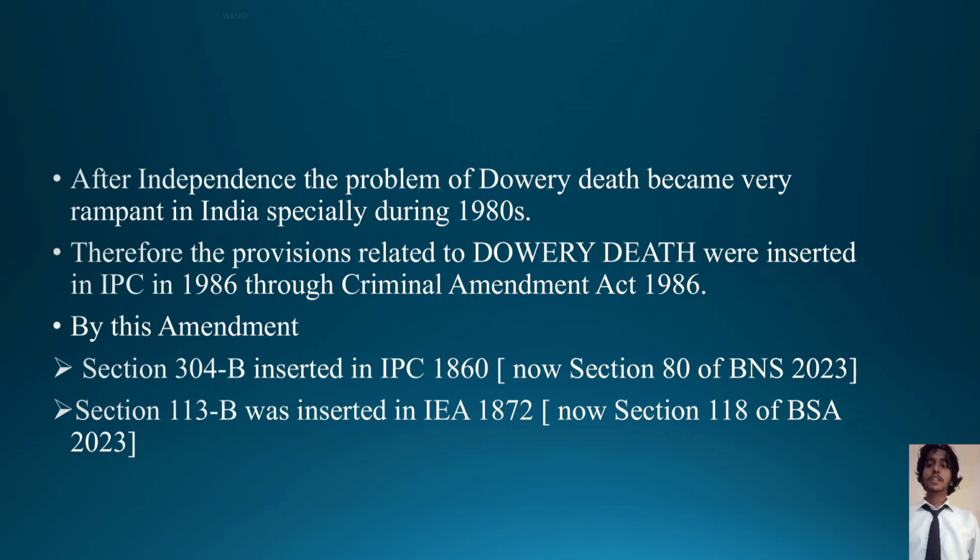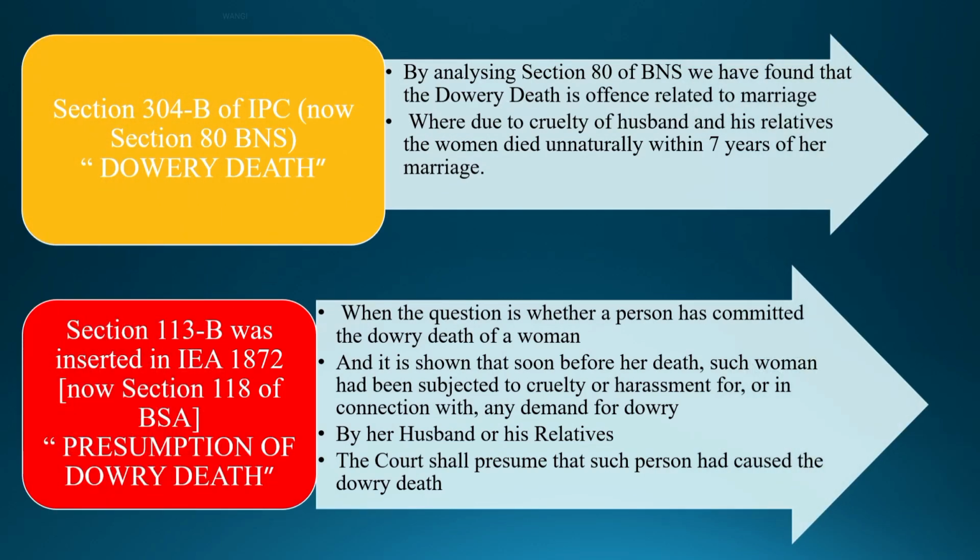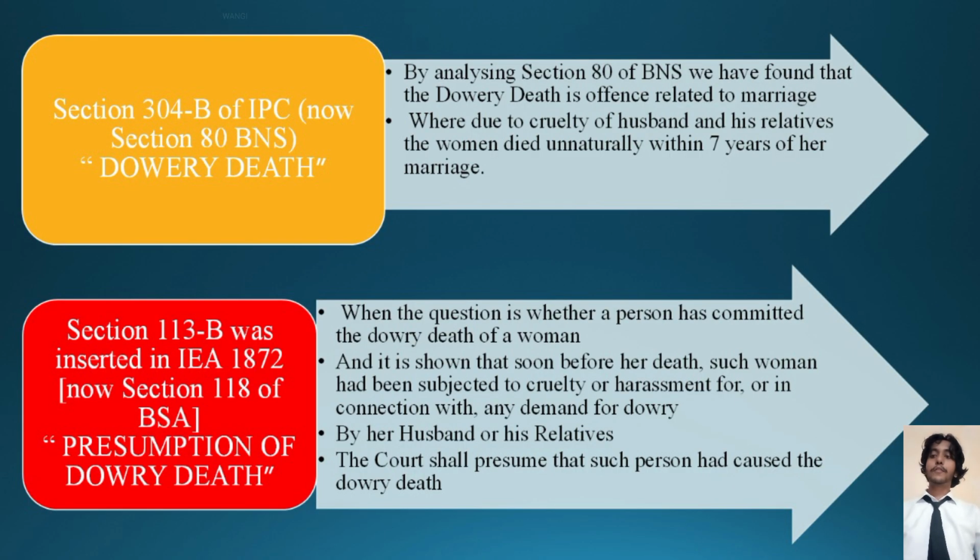Section 113B was inserted in the Indian Evidence Act 1872. These are now respectively Section 80 of BNS and Section 118 of BSA. Section 304B of IPC, which has now become Section 80 of BNS, deals with dowry death. By analyzing Section 80 of BNS, we find that dowry death is an offense related to marriage, where due to cruelty of the husband or his relatives, the woman died unnaturally within 7 years of her marriage.